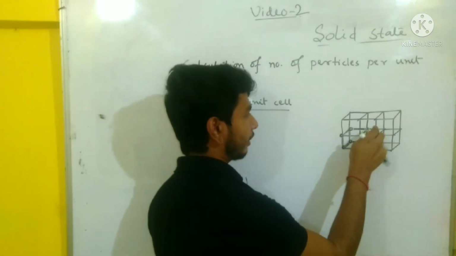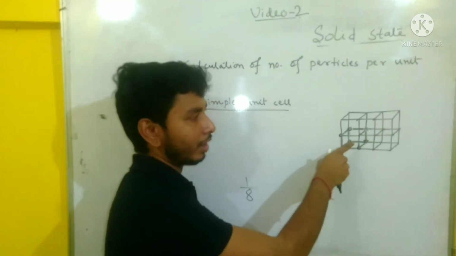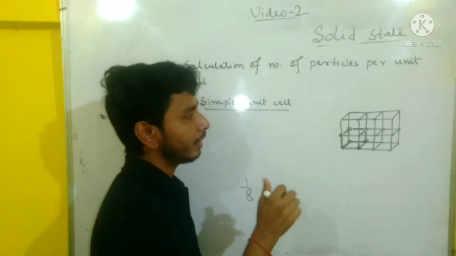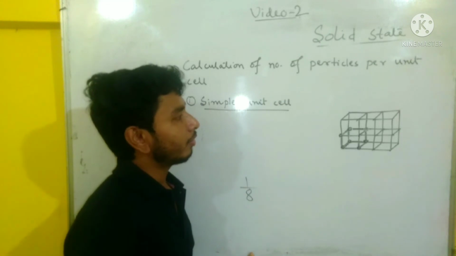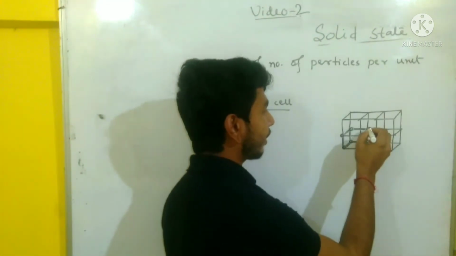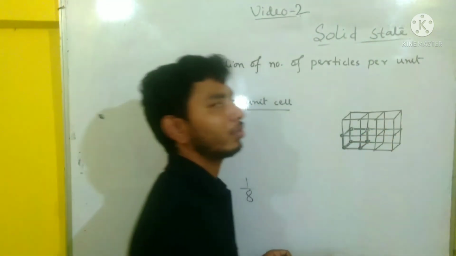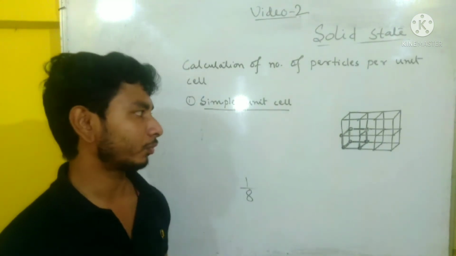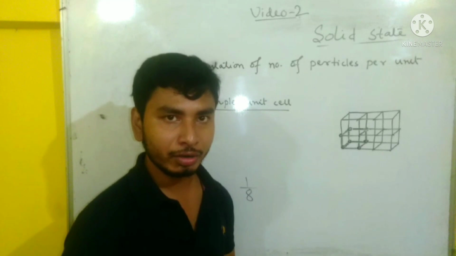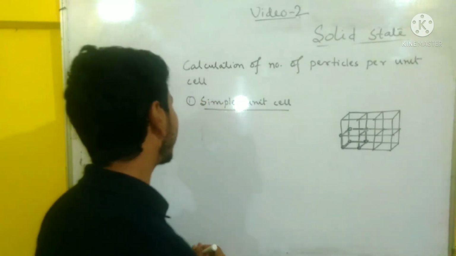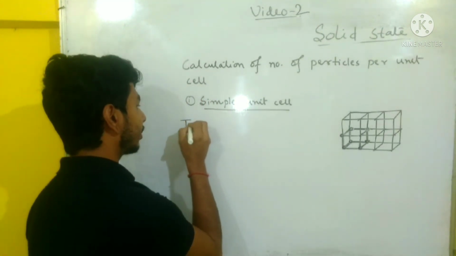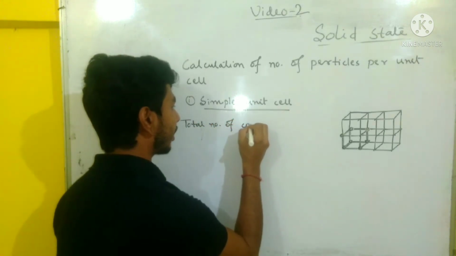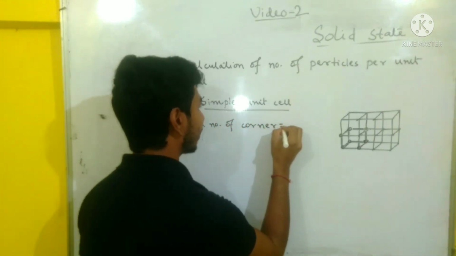Here it is one part of the three dimensions. Here the complete three-dimensional arrangement is not possible to see, but you have to know that one corner particle is shared by 8 unit cells. So the total number of corners is equal to 8.